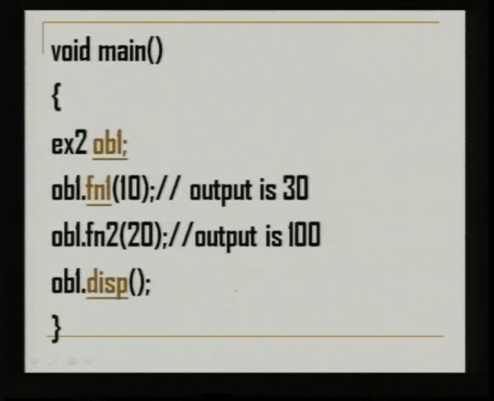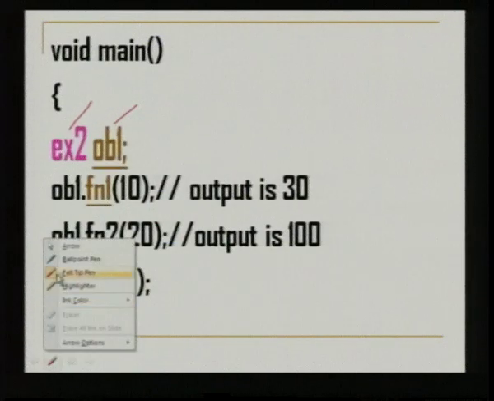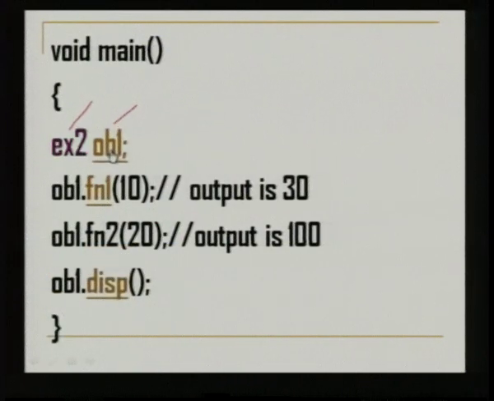Now, we will see how the main function makes use of all these data that are present in the inherited class. So, the compiler starts execution from here, opens the main function. Now, this ex2 is a subclass. Here the object is created for ex2, the class name followed by the object name. So, when the compiler sees this creation of object, it will call the constructor.